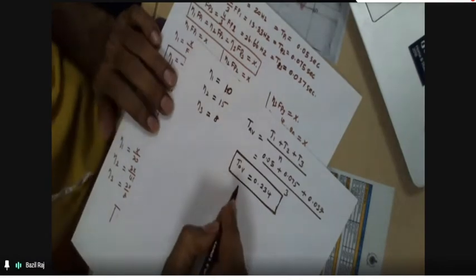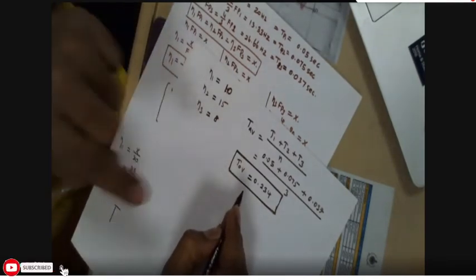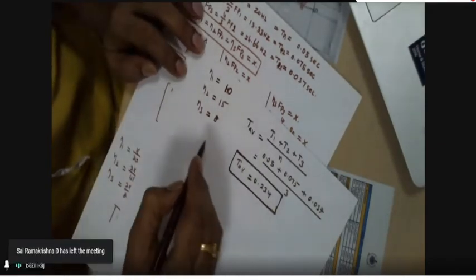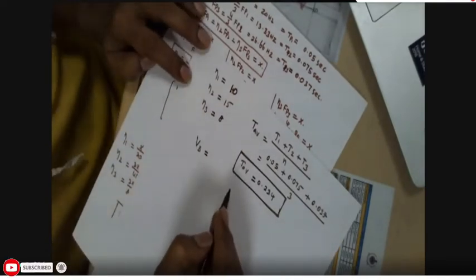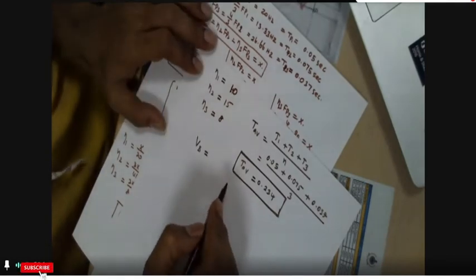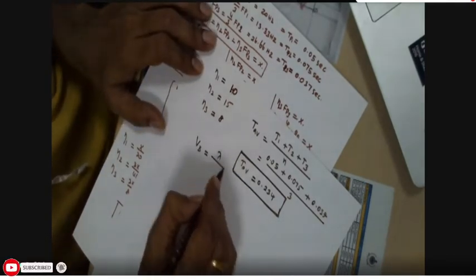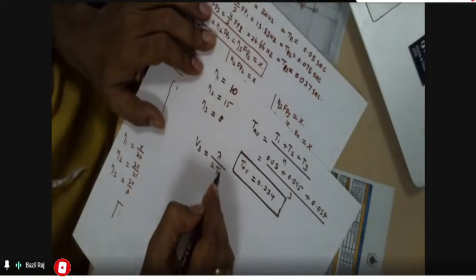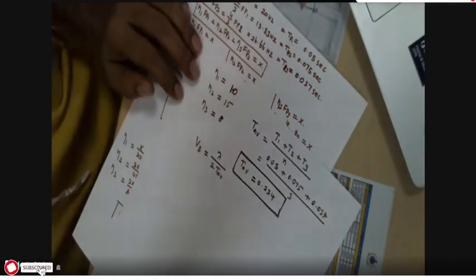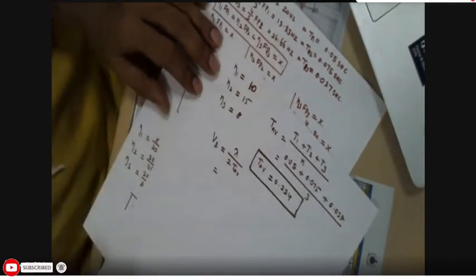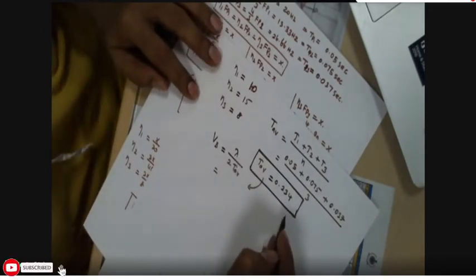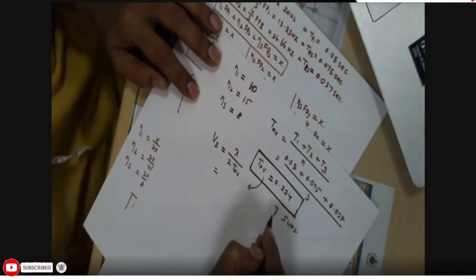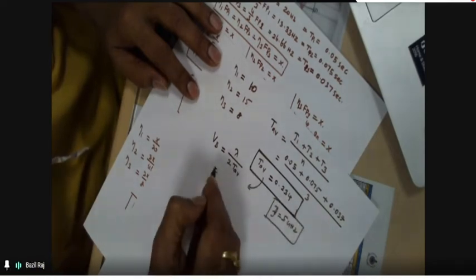Then the blind speed corresponding to this average time. If you operate your PRF at the average time of these 3 PRFs, the blind speed VB is equal to lambda divided by 2 TAV. This has come from that equation n into lambda divided by 2 TP. So what is that equal to? TAV is here, lambda we know. You assume that this is a 5 gigahertz radar, C band radar, so F is equal to 5 gigahertz. Tell me the VB value.